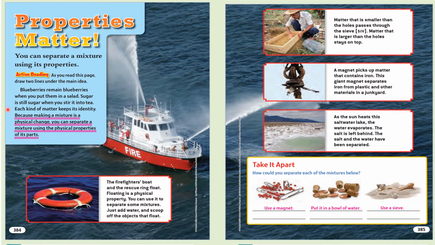The firefighter's boat and the rescue ring float. Floating is a physical property. You can use it to separate some mixtures. Just add water and scoop off the objects that float. Matter that is smaller than the holes passes through the sieve. Matter that is larger than the holes stays on top. A magnet picks up matter that contains iron. This giant magnet separates iron from plastic and other materials in a junkyard.